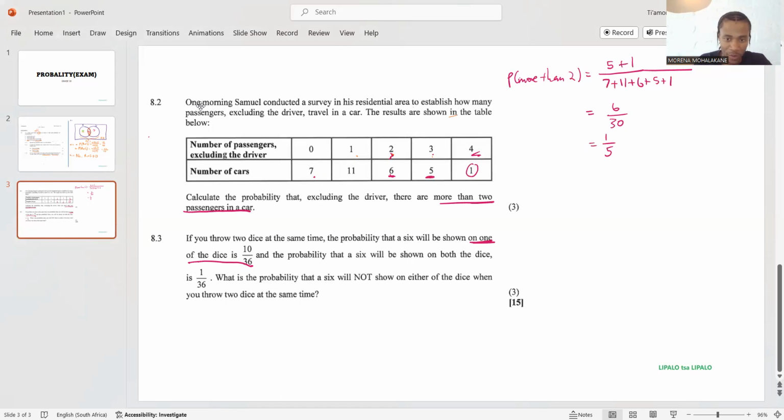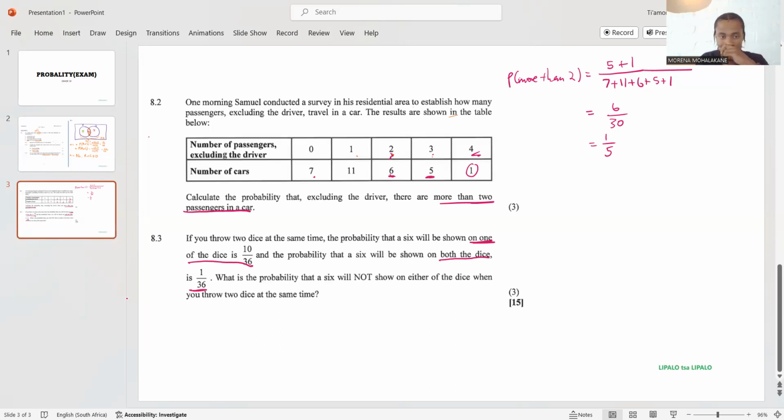So if 6 can appear on either of the dice, 10/36. And the probability that 6 will be shown on both dice, 1/36. So getting a 12, like both dice are 6.